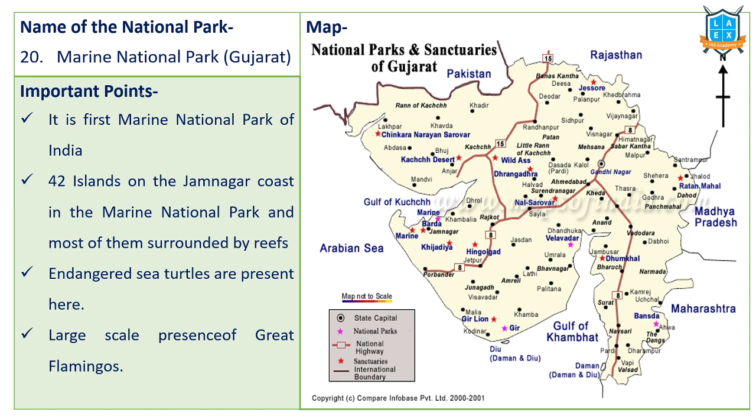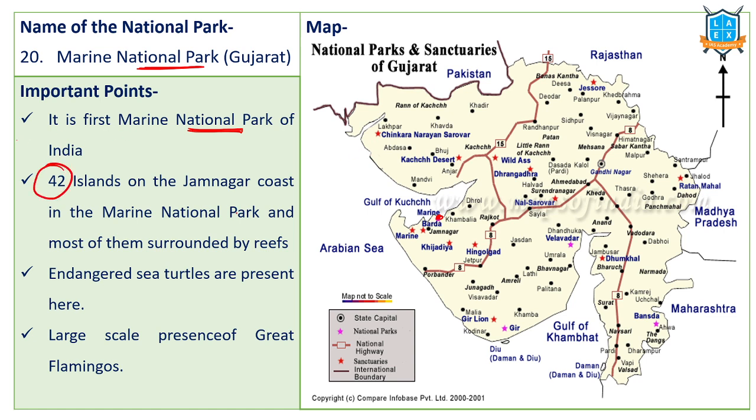Next national park is Marine National Park. We call it Gulf of Kutch Marine National Park. Understand this location? It is the first marine national park in India. We also discussed one more national park. What is it? Gulf of Mannar National Park. Yes or no? Gulf of Mannar Marine Park. Out of this one, Gulf of Kutch Marine Park is the first marine national park that is recognized in India.